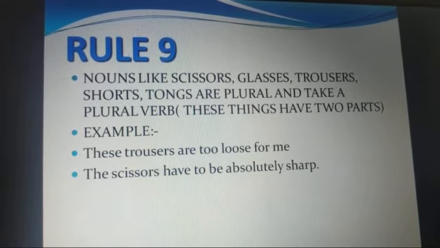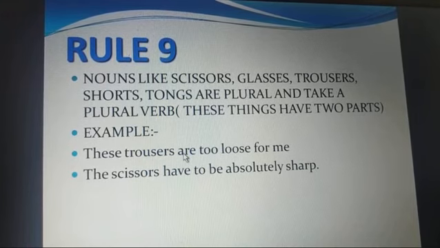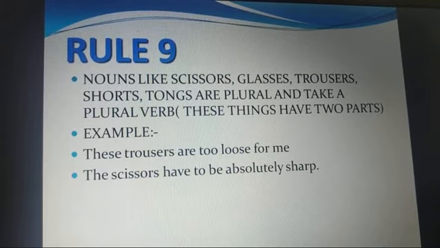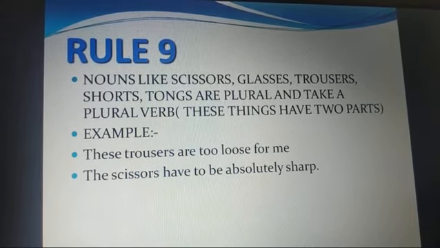But we use "are" as a verb here. The reason behind that, though it is singular, is that it is divided into two parts. The scissors have to be absolutely sharp when we are doing any art form, isn't it? If you want to cut the papers, it has to be very sharp. So here you have to remember, children, things which are single but divided into two parts, we use plural verbs.